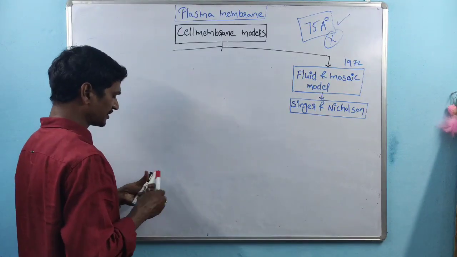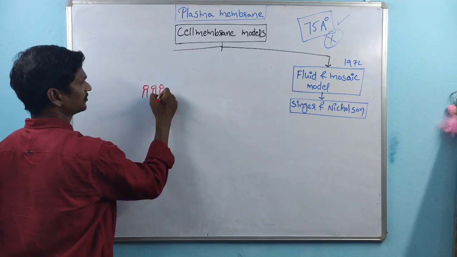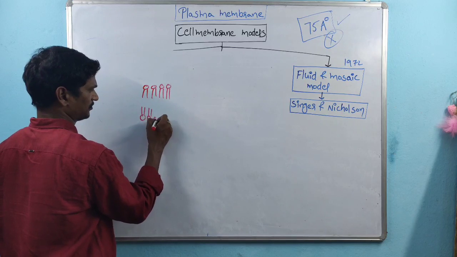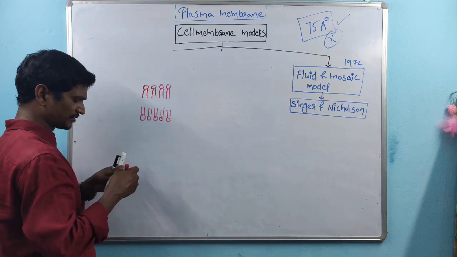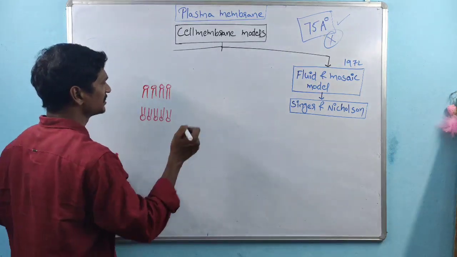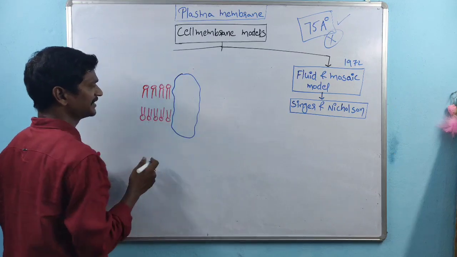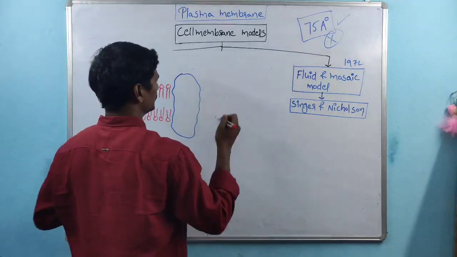According to this model, there are phospholipids. These are the phospholipids, right? And within the lipid layers, some of the proteins are integrated. These proteins are called integral proteins.